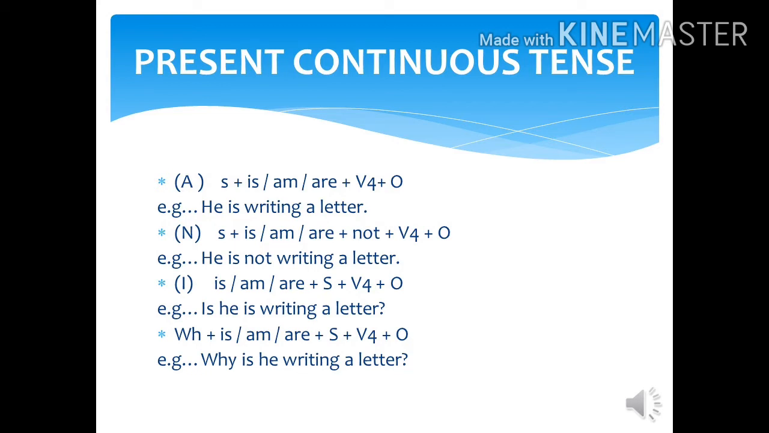Now let's discuss the other type of interrogative, that is WH word. First of all, the WH word will be placed first. Then all helping verbs like is, am, are will be placed. Then subject. Then fourth form of verb. And at the last, object will be there. Like, why is he writing a letter?